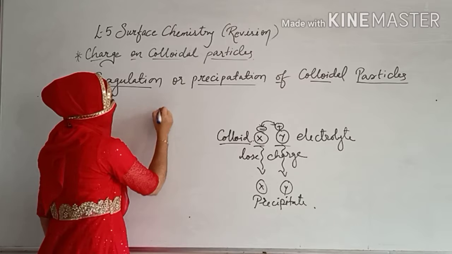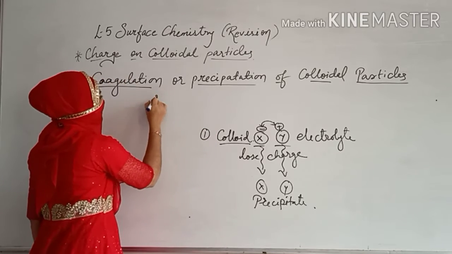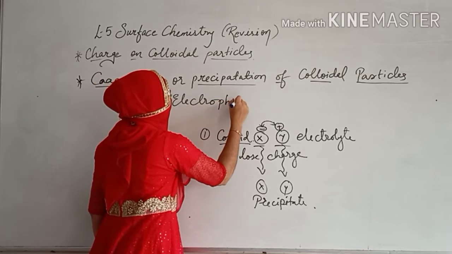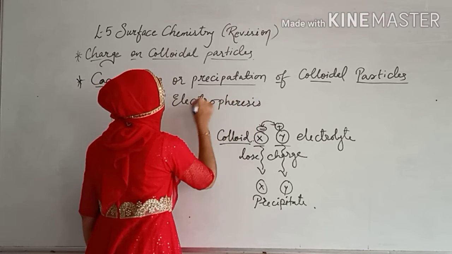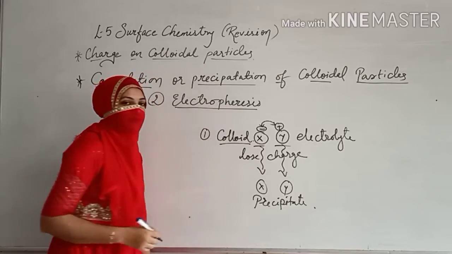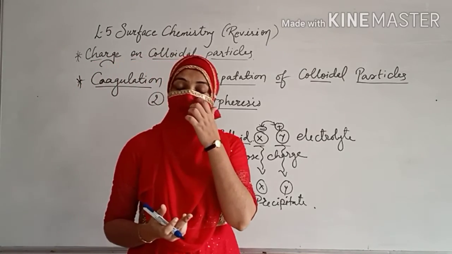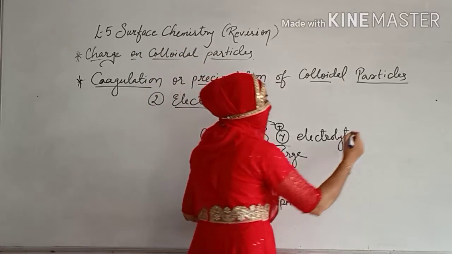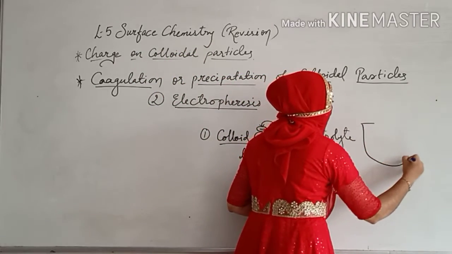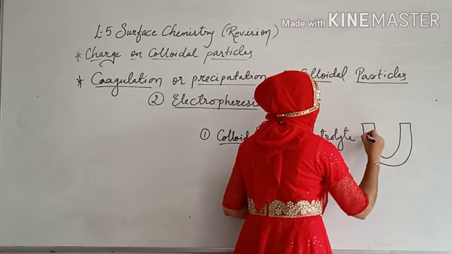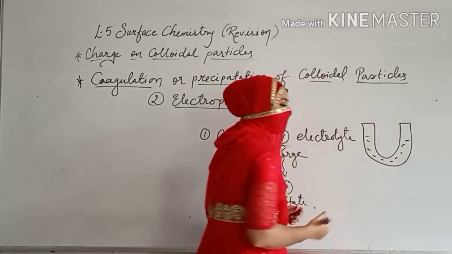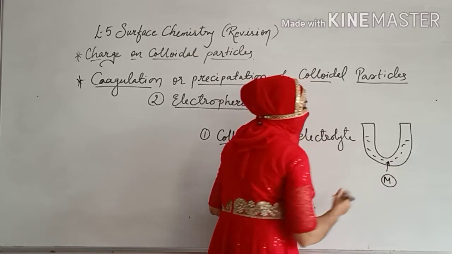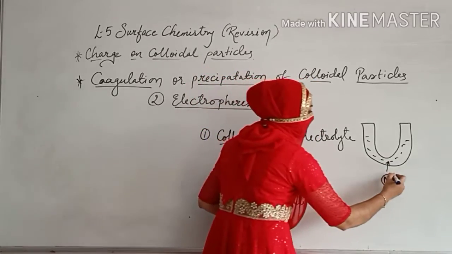Another method, this is your first method. Second method, electrophoresis. Now dear student, what is electrophoresis? In electrophoresis you are using oppositely charged plates. As you know, there is a solution present over here, and here there is a particular particle which is having negative charge.